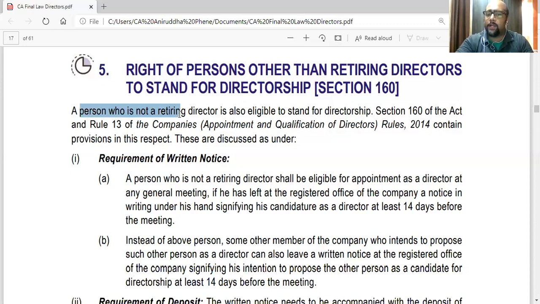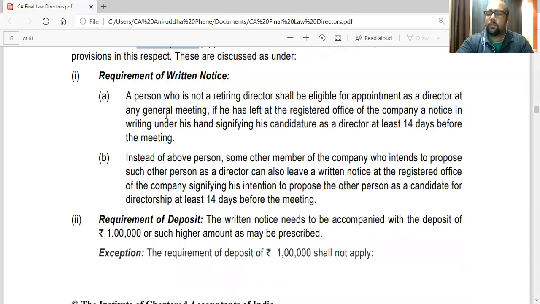A person who is not a retiring director is also eligible to stand for directorship. Section 160 of the Act and Rule 13 of the Companies (Appointment and Qualification of Directors) Rules, 2014 contain the provision in this respect. These are discussed as under: notice, requirement of written notice.